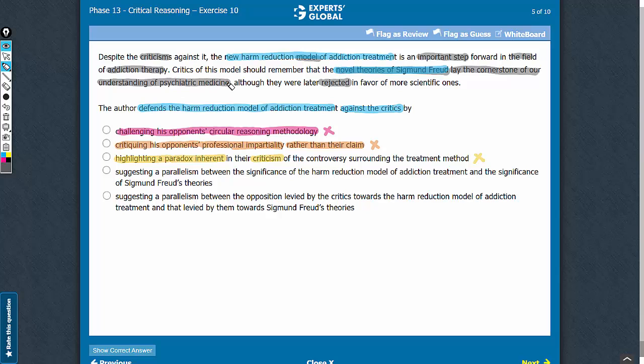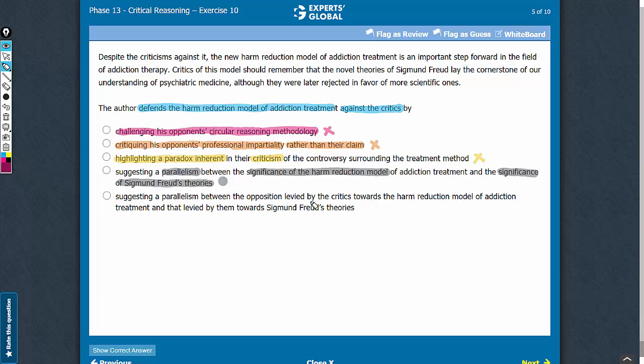So basically, this author draws an analogy between the novel theories of Freud and the new harm reduction model of addiction treatment and says that just as the novel theories of Freud were important, these models are also important. This thought is correctly captured in answer choice D, which says that the author defends the new model by suggesting a parallelism or analogy between the significance of the harm reduction model and the significance of Freud's theories. A good answer choice. Let's keep this on hold.